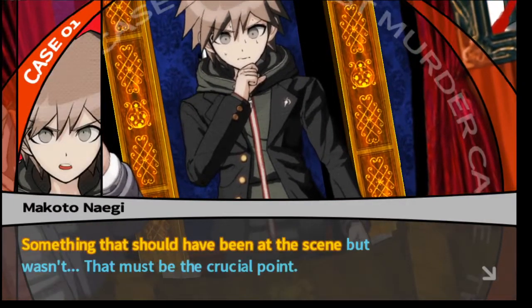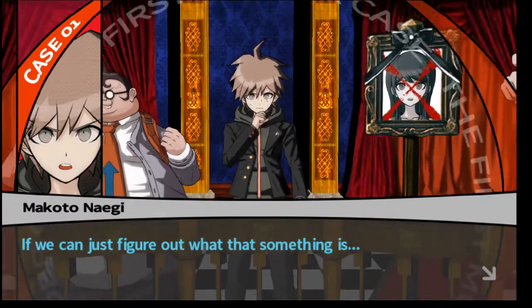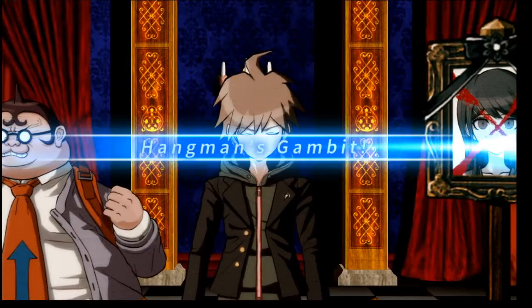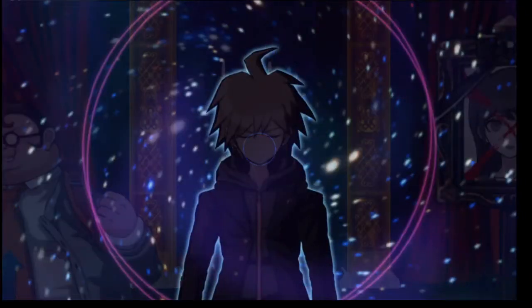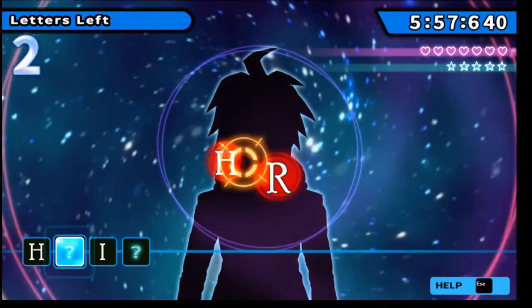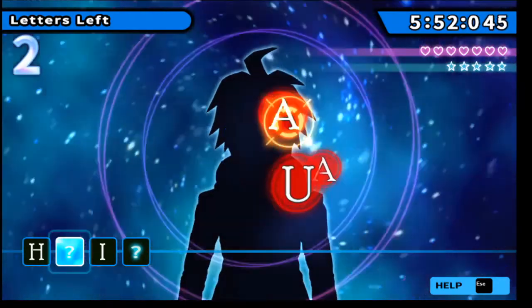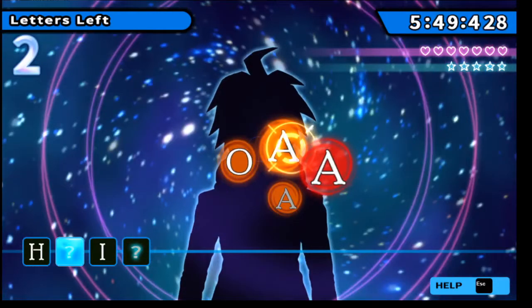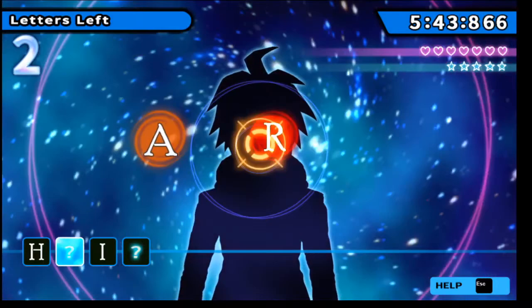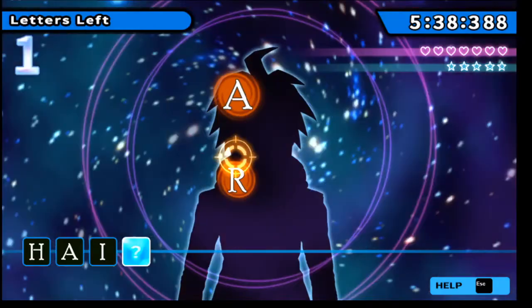So everyone hates Hangman's Gambit. Something it should have been at the scene, but wasn't. This must be a crucial point. We can just figure out what something is. Hangman's Gambit. Alright. You gotta pick the next letter in that, whatever that's supposed to be. Is it an A? Maybe, I don't know. What could it be? What could be after an H? H-A-I.